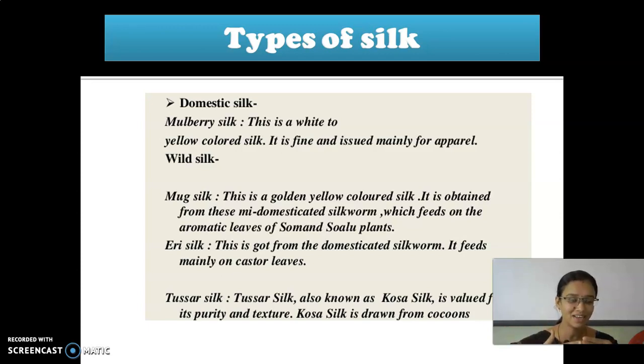These wild silks are found in forests. The silkworm produces its fiber by itself. But in domestic silk, the silkworms are purposefully grown to rear the silk. So what is the most common type? Mulberry silk. The wild silks are muga silk, eri silk, and tassar silk. Tassar is also known as kosa silk. This kosa silk is considered to be very pure.